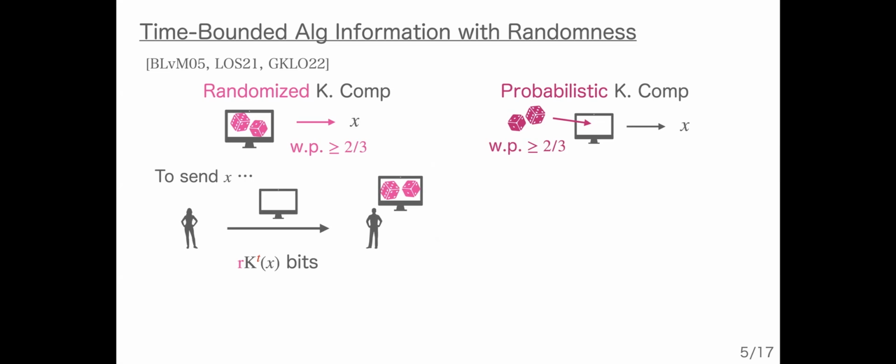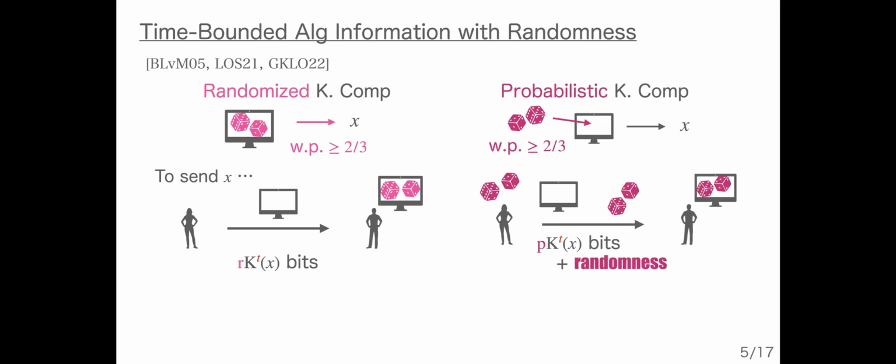But in probabilistic Kolmogorov complexity, since the program can depend on the randomness, the sender first needs to select randomness. And depending on this randomness, the sender finds the program and sends the program. In addition to this program, the sender also needs to send the randomness. Then the receiver can obtain string X by executing the program. Then the total amount of bits to send X is the value of probabilistic Kolmogorov complexity plus the amount of randomness. And this can be much larger than the string X itself in general.